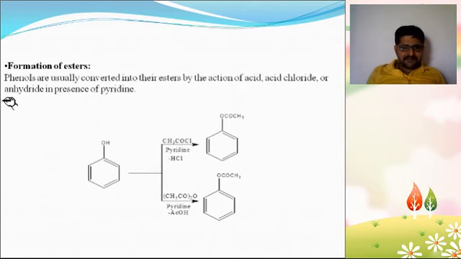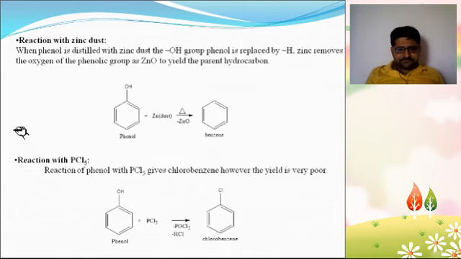Formation of ester. So phenol reacts with acetyl chloride or acetic anhydride. So here in acetyl chloride, with the help of pyridine used as a catalyst and removal of HCl, we get an ester derivative. While with acetic anhydride, phenol reacts in the presence of pyridine, with removal of acetic acid, so we get ester. So formation of ester.